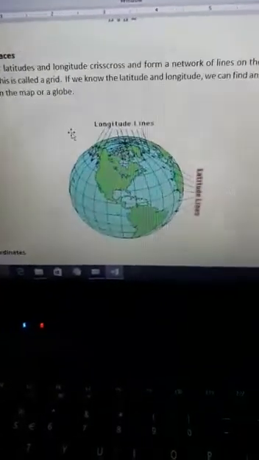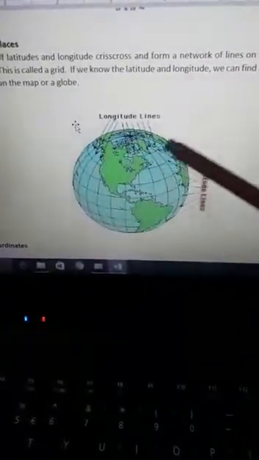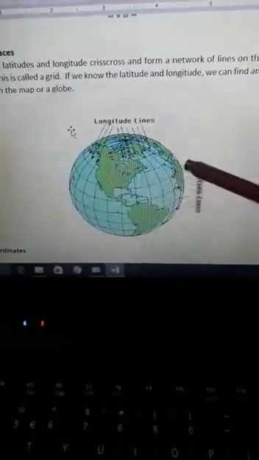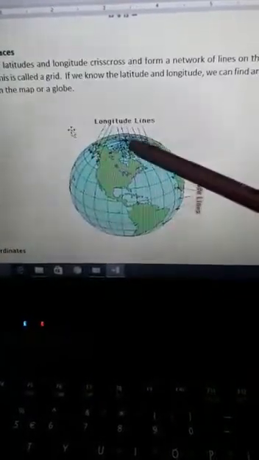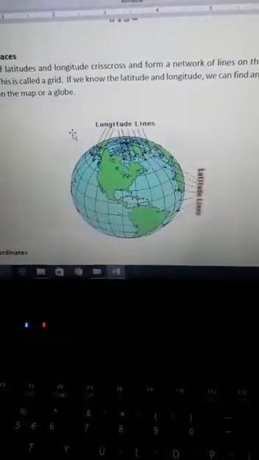Now let's discuss the last topic, that is locating places. How we can locate the places on the globe. Now these are the lines of latitudes. The horizontal lines are the latitudes and these vertical lines are the longitudes.